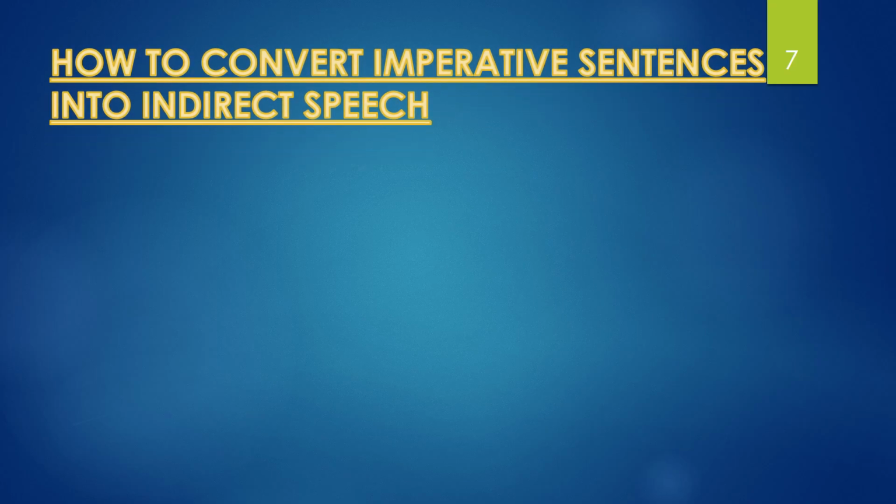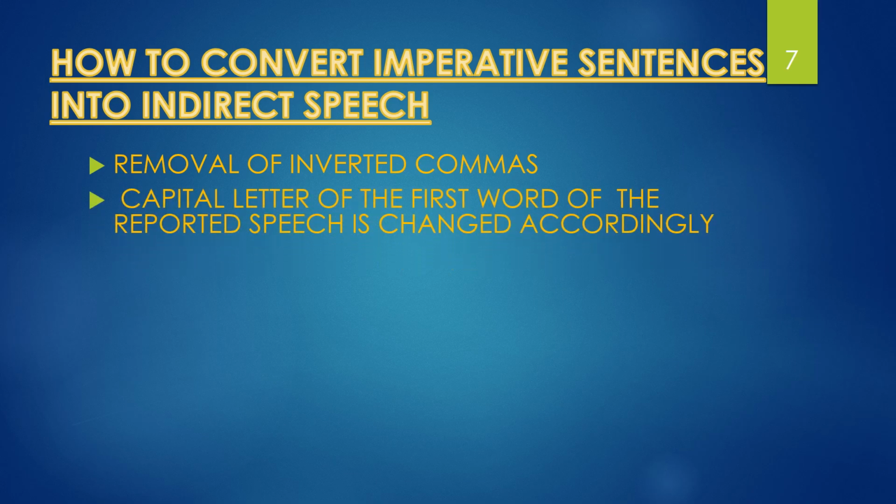Let's recap what we have just learned. Step number one is the removal of inverted commas. When we convert a direct sentence into an indirect sentence, we remove the inverted commas. The second step was the removal of the capital letter of the first word of the reported speech.